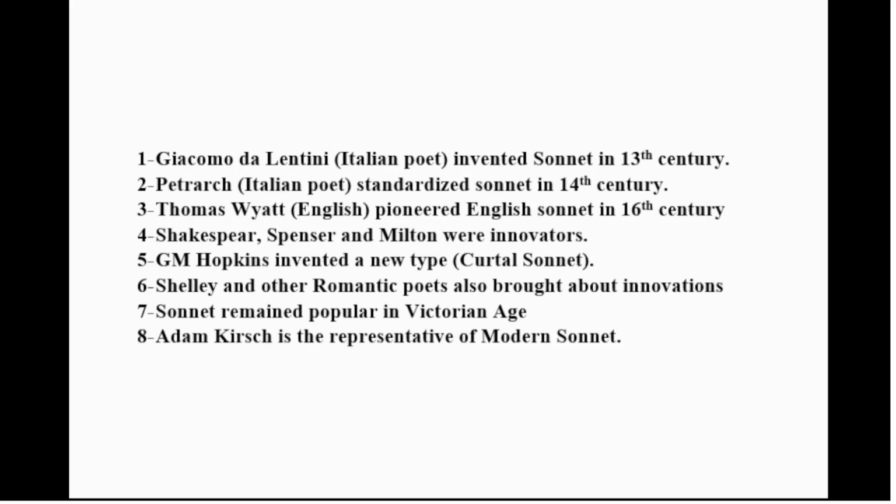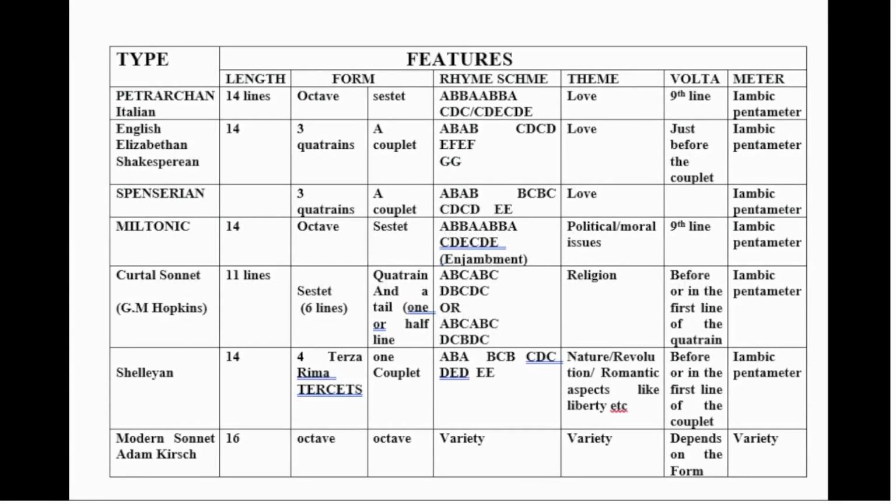Dear viewers, now very carefully look at the table which is displayed on the screen. There are two major columns in the table. The first column of the table on the screen shows the important types of sonnet. The second column, entitled as features, has 6 subcolumns. These 6 subcolumns show 6 features of a sonnet. These features include the length, form, rhyme scheme, theme, the place of volta, and the meter of the sonnet. In the first column, names of 7 types of sonnet are mentioned.